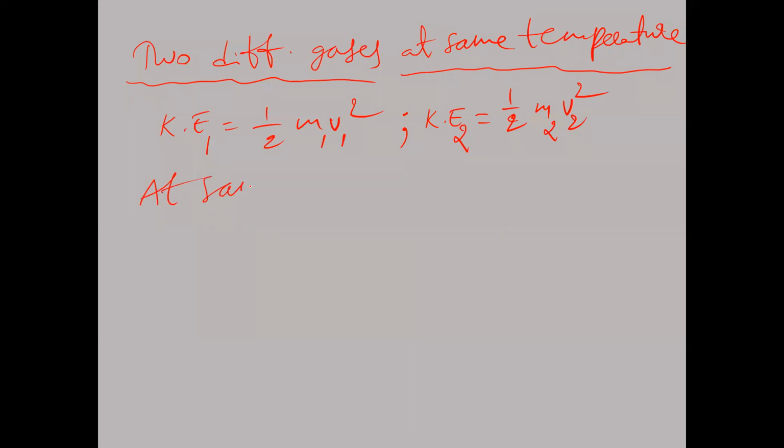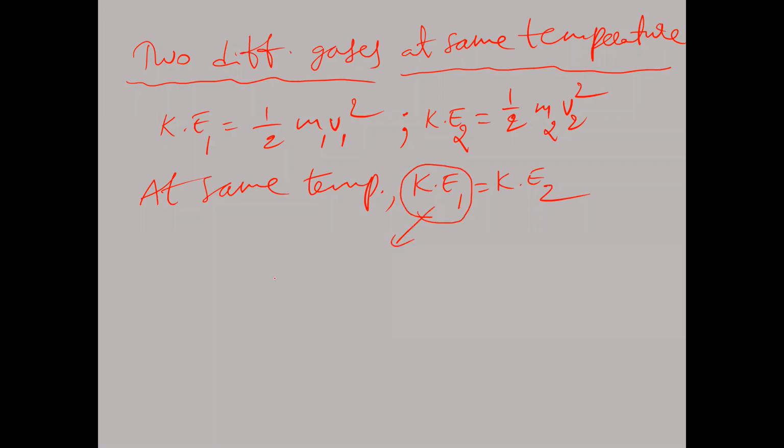At same temperature, what will be same? Kinetic energy of first gas is equal to kinetic energy of second gas, right? So therefore, what is kinetic energy of first gas?